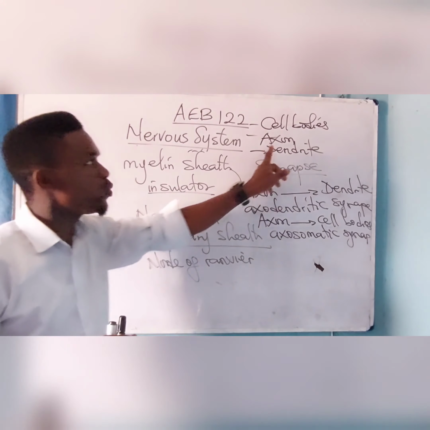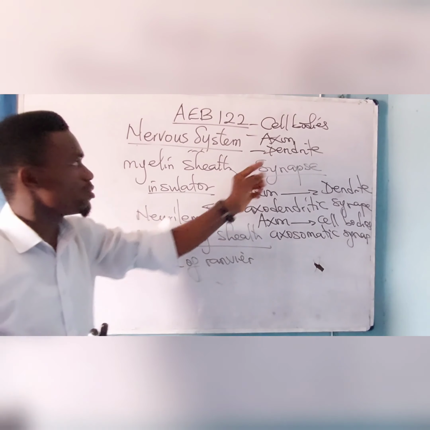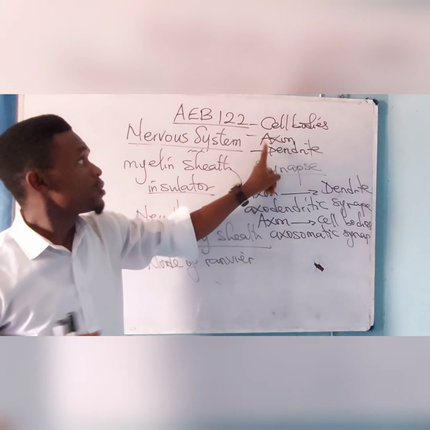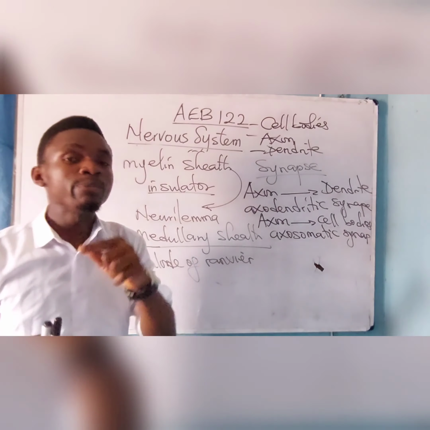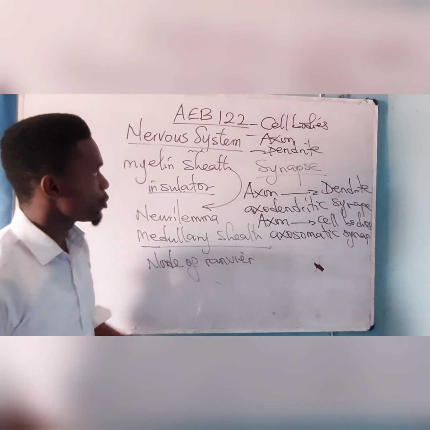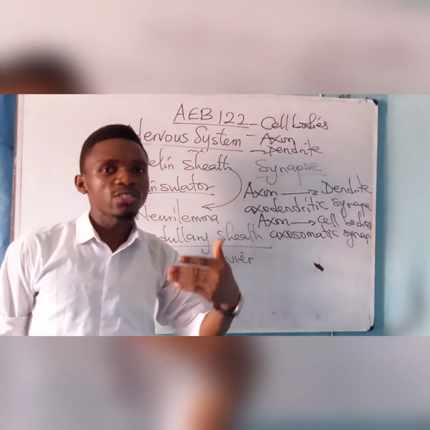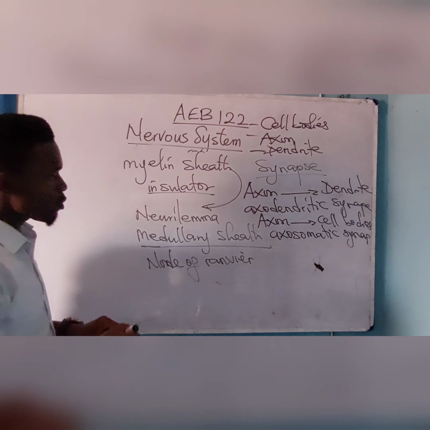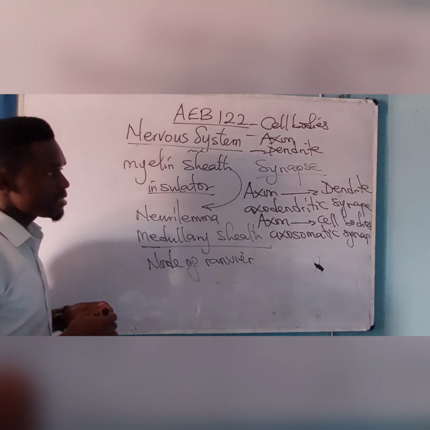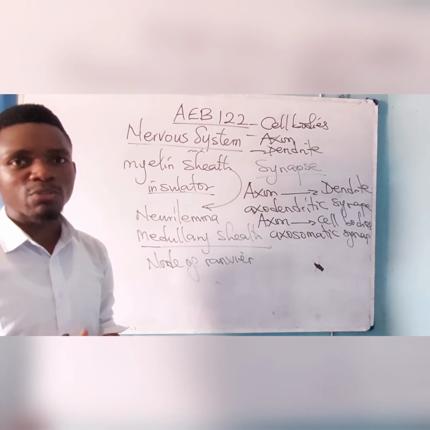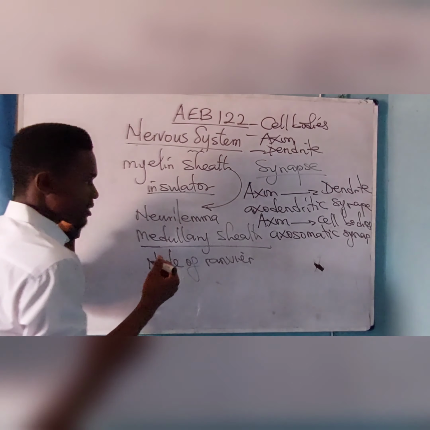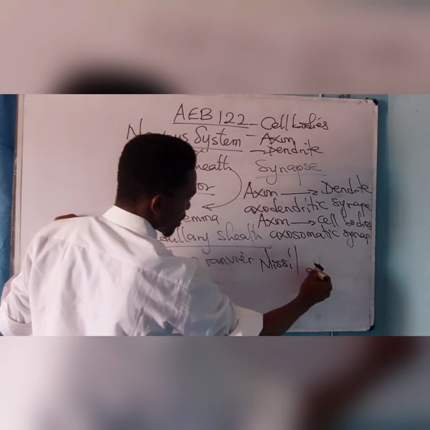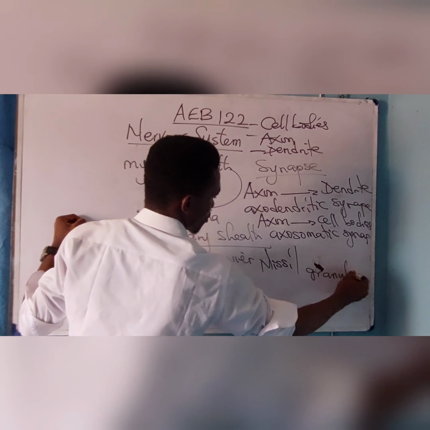The key word there is away. A is for axon and A is for away. So please, the axon conducts impulses away from the neuron, while the dendrite conducts impulses towards the neuron. Please take note of that. The cell body has a cytoplasmic strand, and that strand has a granule called the Nissl granule. Please take note of this.